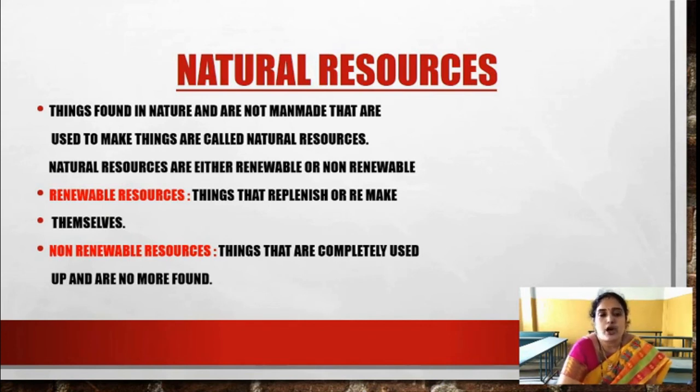Things that replenish or remake themselves. Once you cut a tree, again a tree comes. Once the sunshine is gone, the next day we get sunshine again. We can even save the sunshine in the form of solar energy. Whereas fuel and other commodities vanish, that means they are evaporated. So they are called non-renewable resources. Once they are used, they cannot be used again.